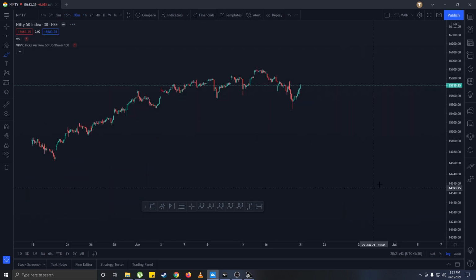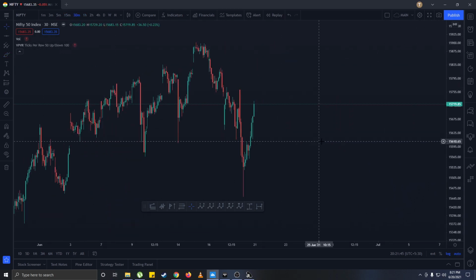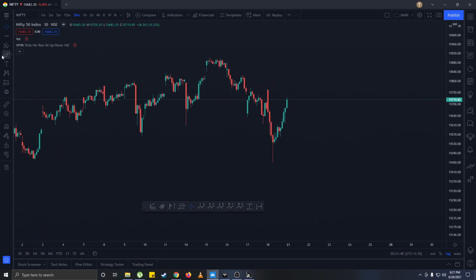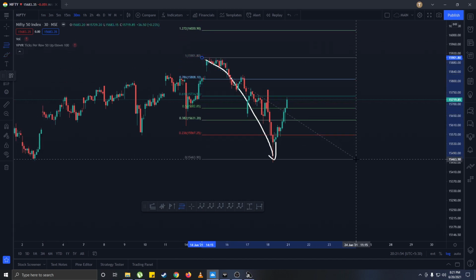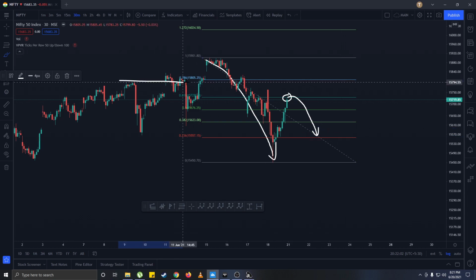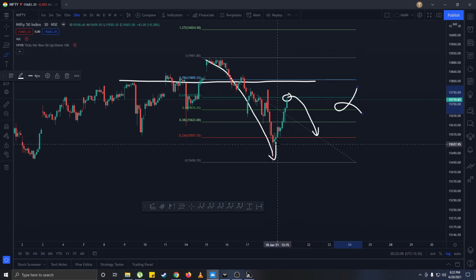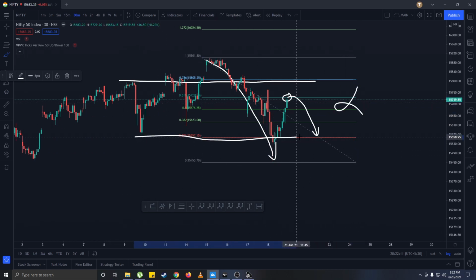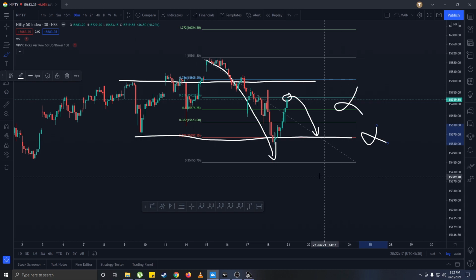On Nifty, we'll have a look once again, because currently if we look at this down move from the top, the market has corrected 61.8% exactly, which is right here. So there's a possibility that we can come down again. But in case that we start to go above 15,800, I will consider this as bullish again. And if we break the low, even if we come below 15,550, I will consider it as a weakness in the chart, and below 15,450, I will be negative on the Nifty.